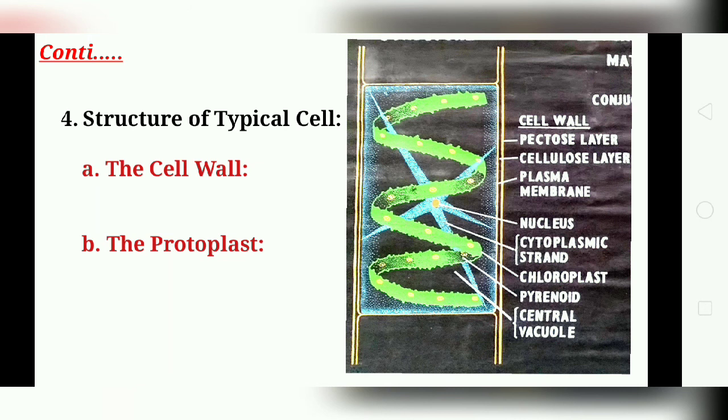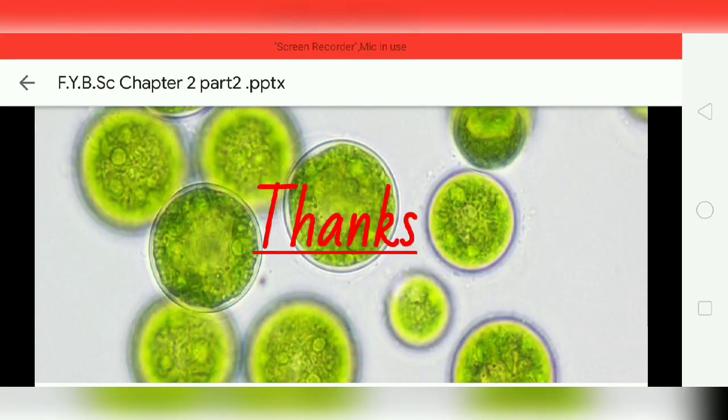Now the central vacuole: the cytoplasm encloses a large central vacuole filled with cell sap. The sap is rich in tannin and other organic and inorganic compounds. So we have discussed the typical cell of Spirogyra. In the picture you can identify it. Thank you.